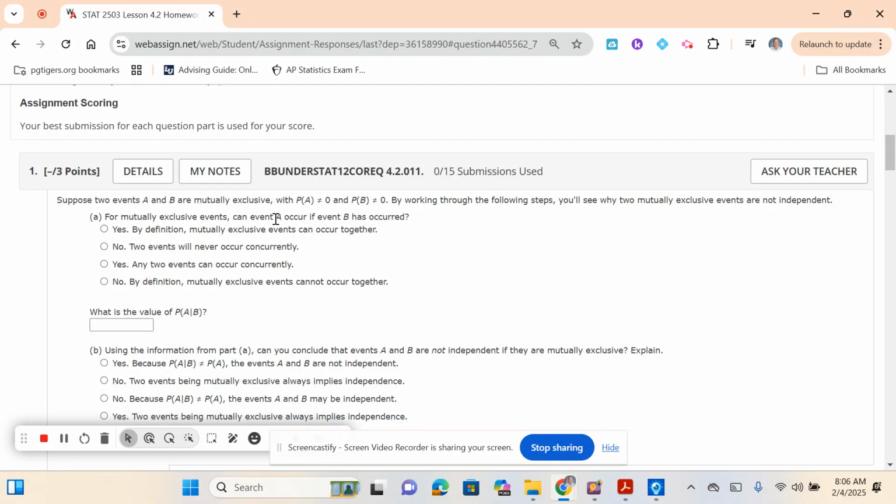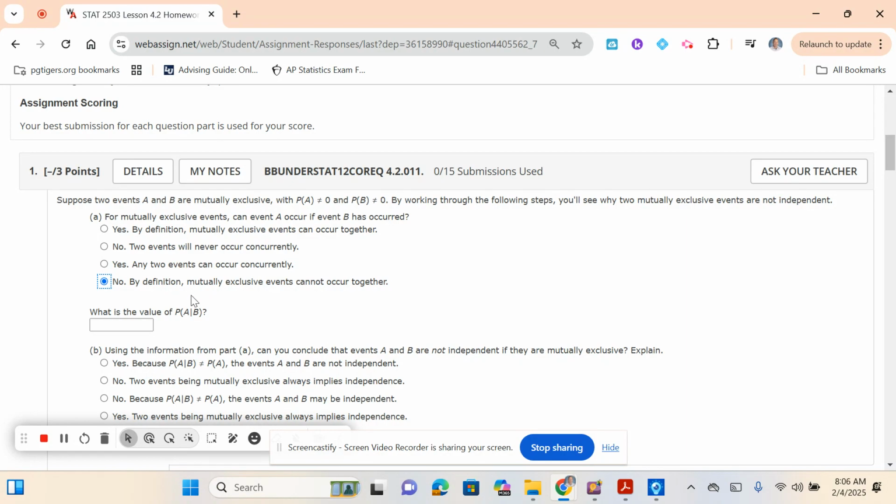All right. For mutually exclusive events, can event A occur if B has already occurred? So if I've already drawn a heart, can I also draw a spade? No. If I've already drawn a heart, I can't also draw a spade. I don't know if you play cards, but that would be no.